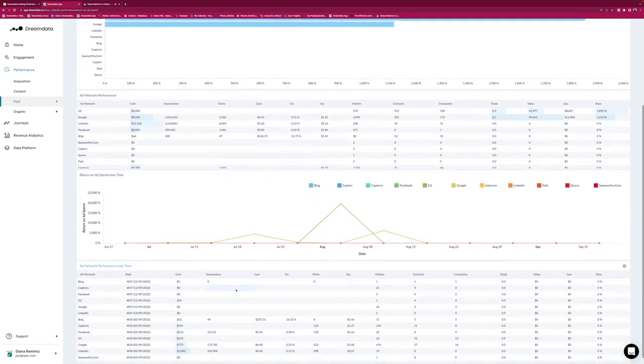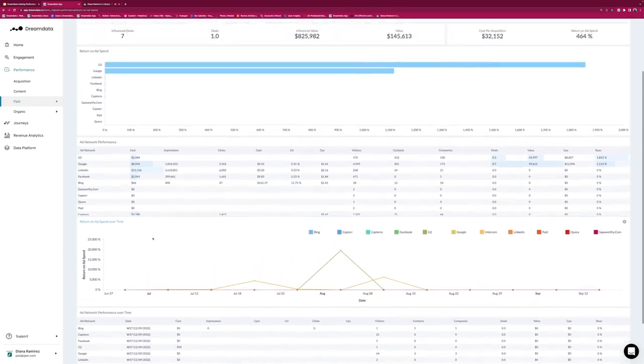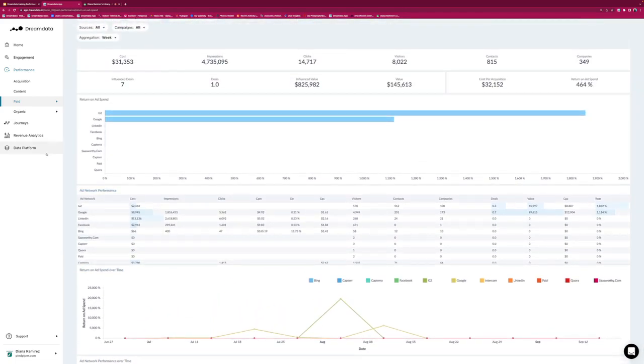But if you'd like to understand a bit further how, for example, G2 is performing, then you would go to paid and jump directly into the G2 ads to dig deeper into how it is performing exactly, what is working under G2 that is so predominantly better than the rest of the ad networks in this case.